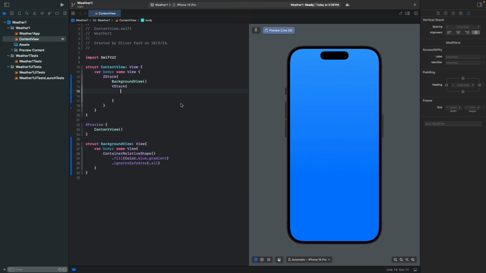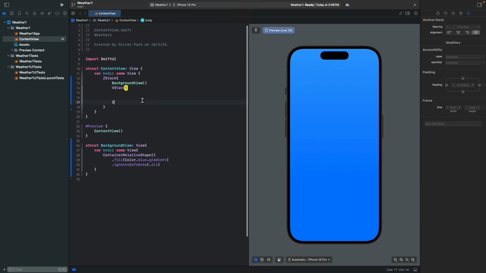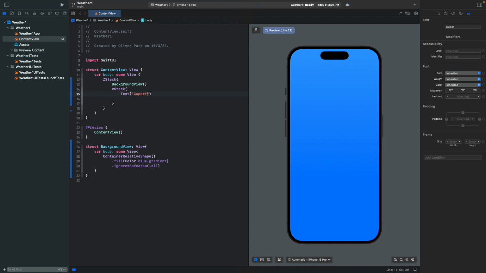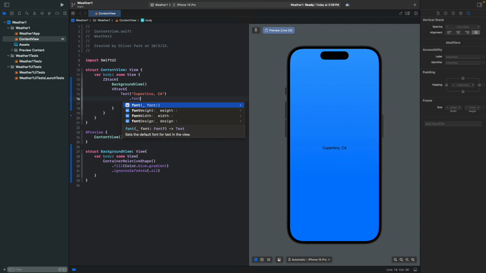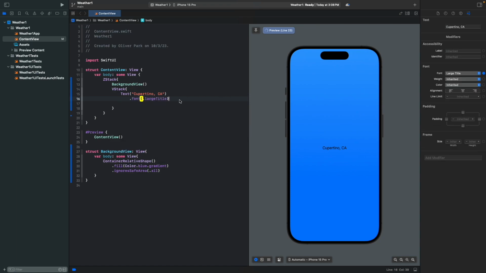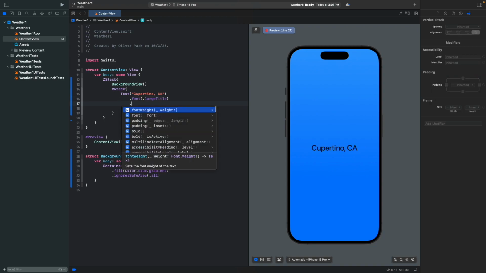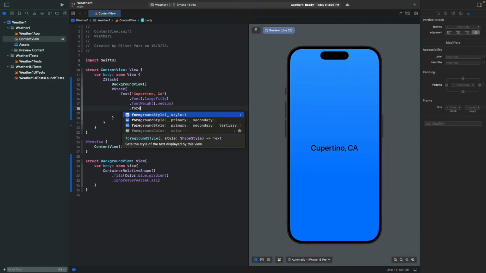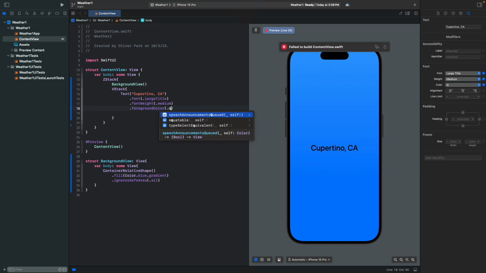So first of all, we gotta put it in a VStack, since we're gonna vertically stack the text and the image and the temperature. First of all, we're gonna write the city name through a Text view, and I'm just gonna choose Cupertino, California, with the font of .largeTitle and .fontWeight(.medium) and .foregroundColor(.white).